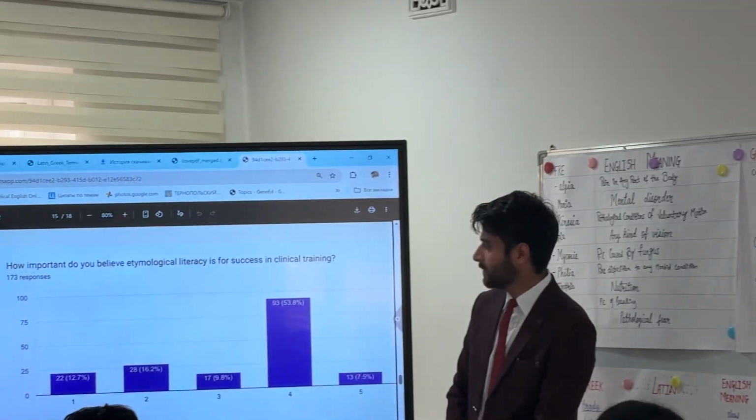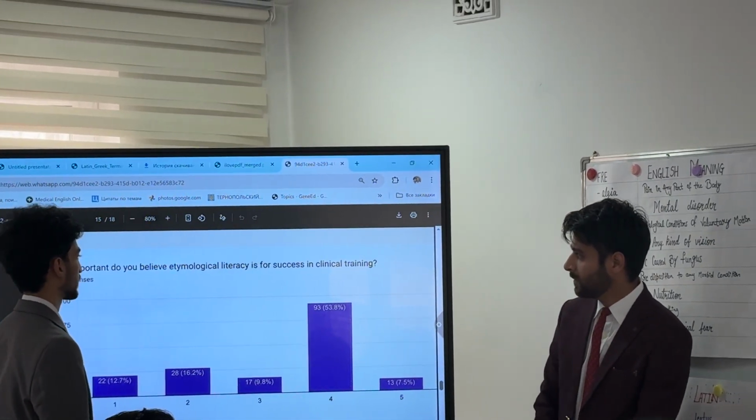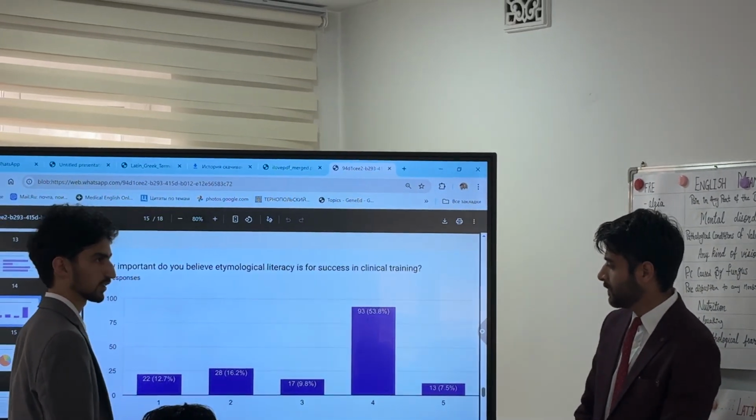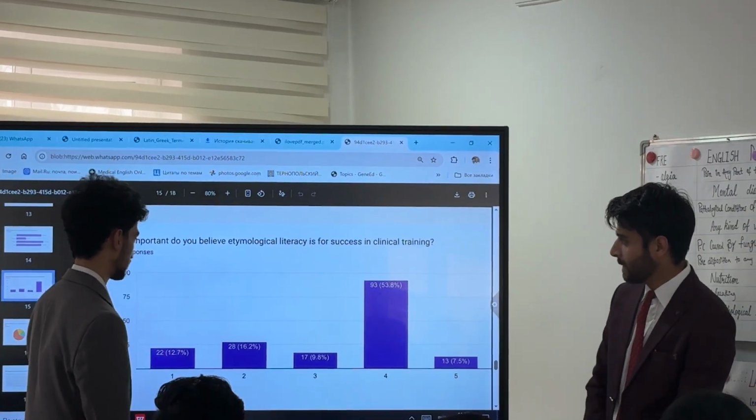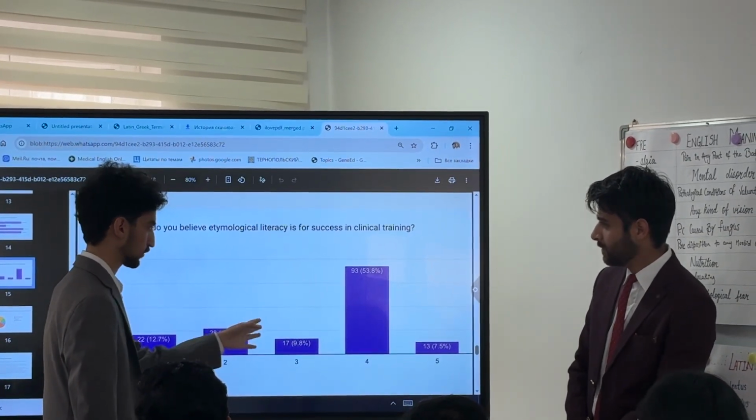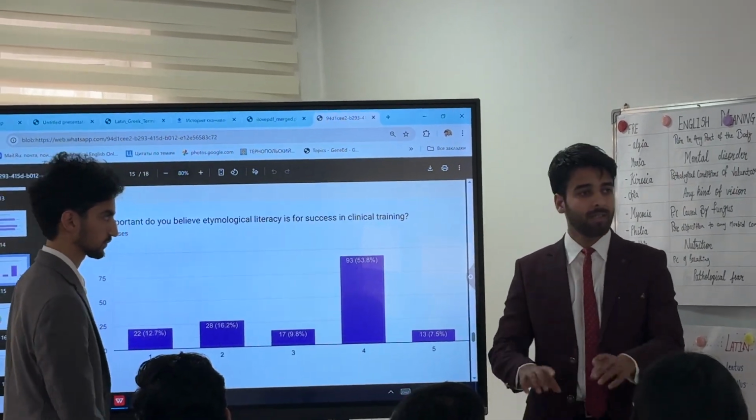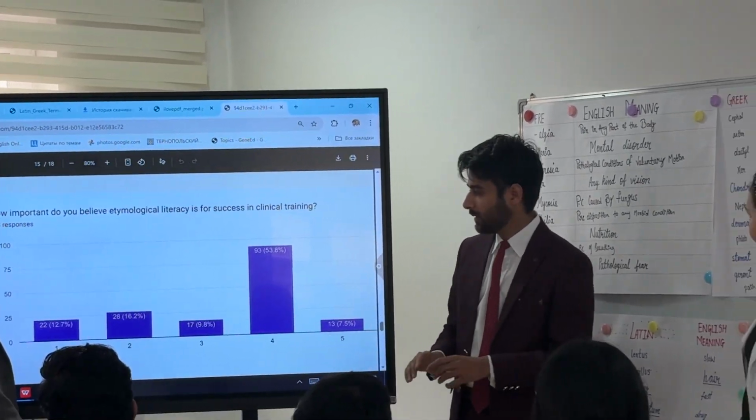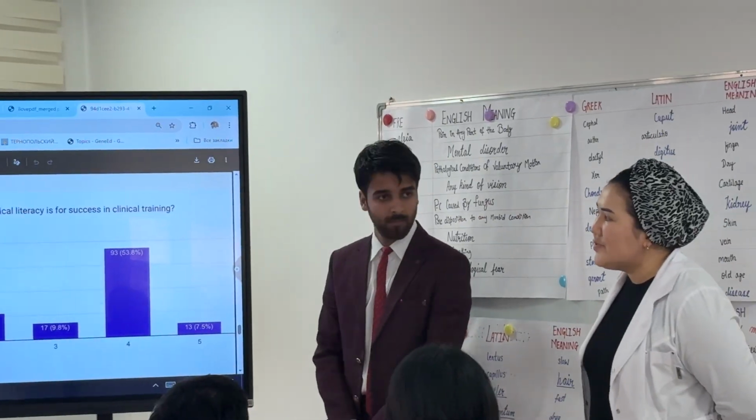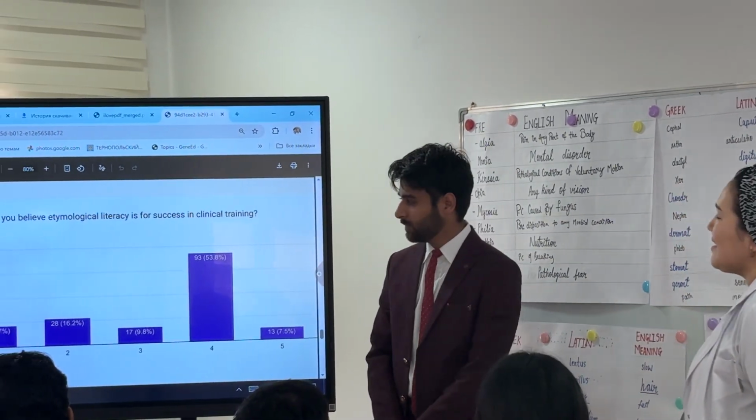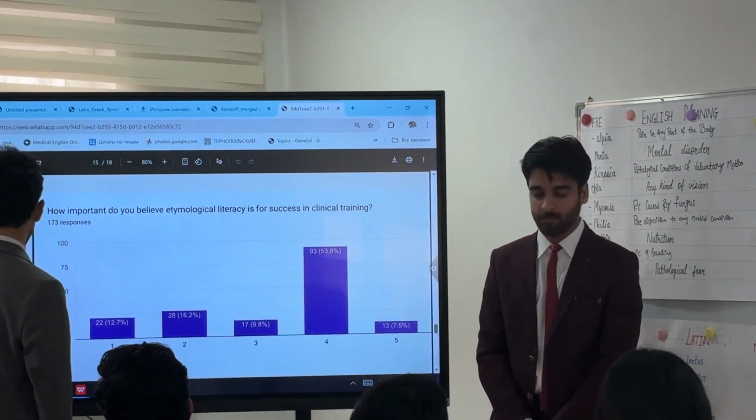And this question here is: how important do you believe etymological literacy is for success in legal training? We have given them points from 1 to 5. Most of the students chose 4. It's on a linear scale. Yeah, it is a line chart. You have used a different kind of chart, a simple chart, diagram, line chart. Well done, guys.